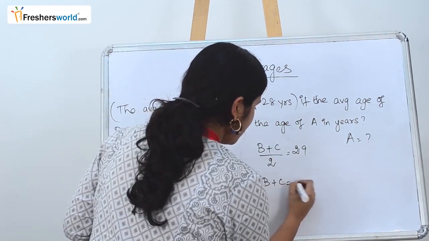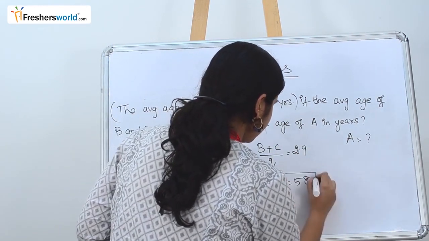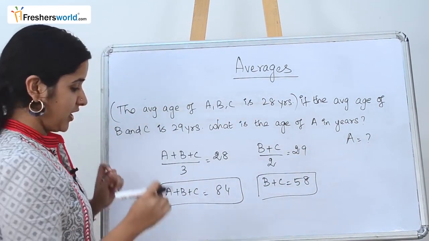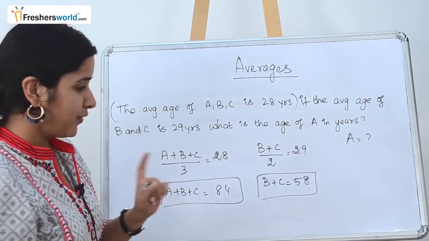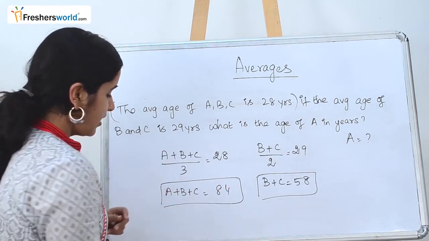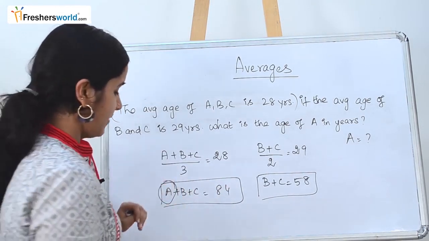So B plus C is equal to 58. So now we have two equations: A plus B plus C is equal to 84 and B plus C is equal to 58. Once we subtract them, we know that we will obviously get the age of A.